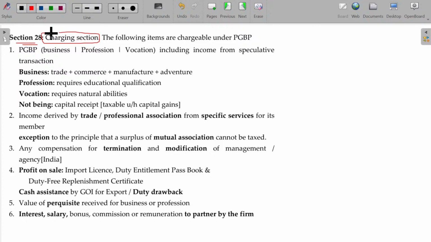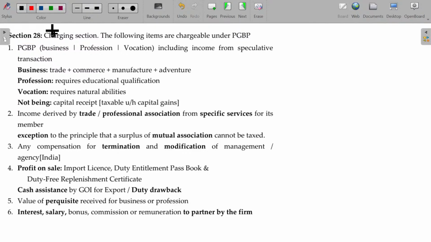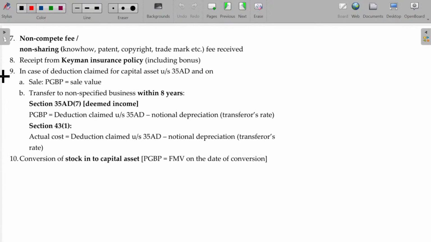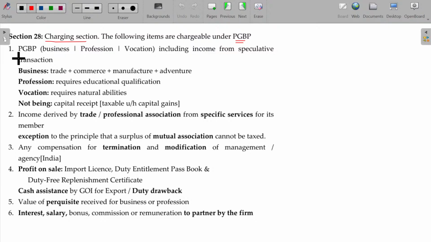Similarly, here section 28 is the charging section. What incomes will be falling under this category? If these incomes are there, definitely it will be taxable as income from PGBP only. Clear? Now, charging section. The following items are chargeable under PGBP. So we have been given around 10 items here. We will try to finish all the 10 items one after one. First one is PGBP. PGBP will be taxable under this head, section 28.